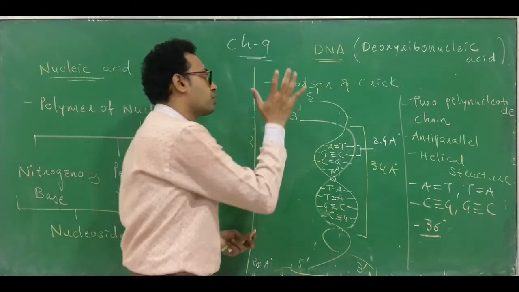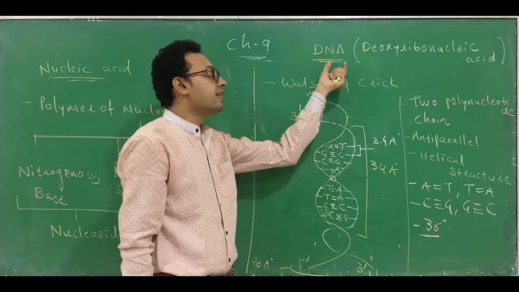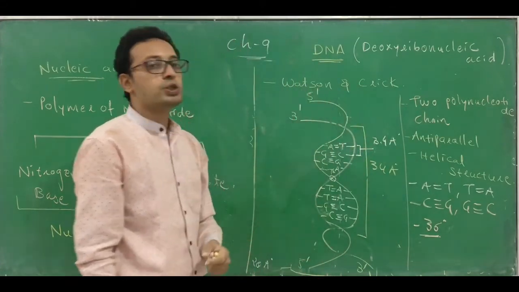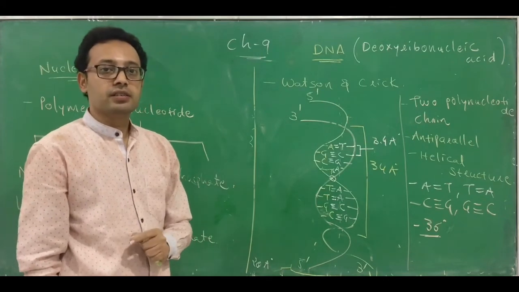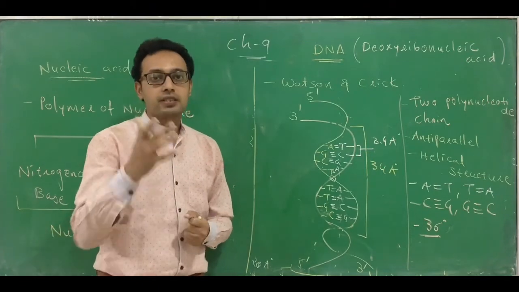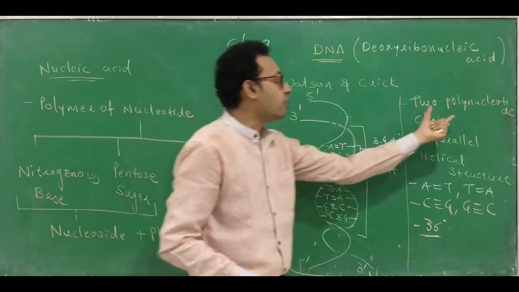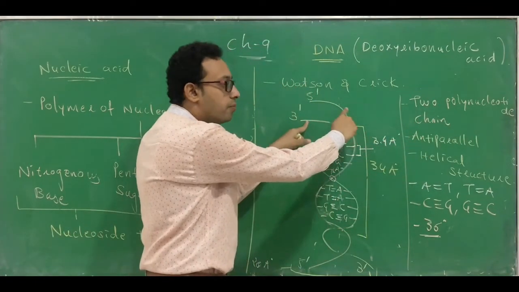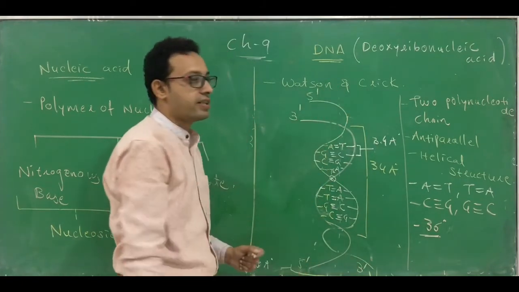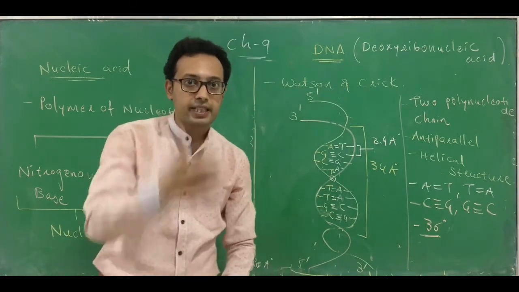So this is about the structure of DNA. I again repeat, what is the structure of DNA? DNA is called deoxyribonucleic acid. This structure was proposed by scientists Watson and Crick, and for that they won a Nobel Prize. Nobel Prize is the highest prize in science, and the prize money is very good. Here two polynucleotide chains are present. Both run anti-parallel. That means one runs from 5' to 3', another runs from 3' to 5'. They are twisted around each other like this, on a single axis.